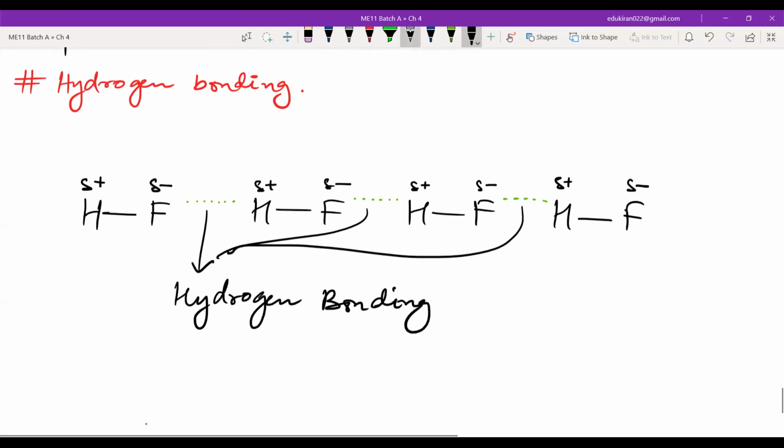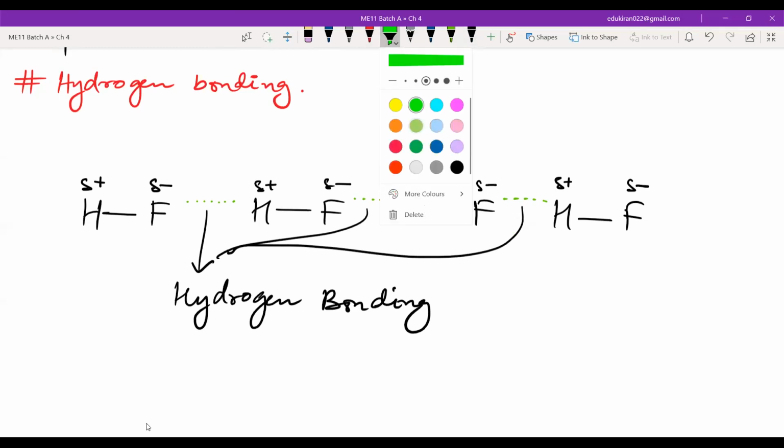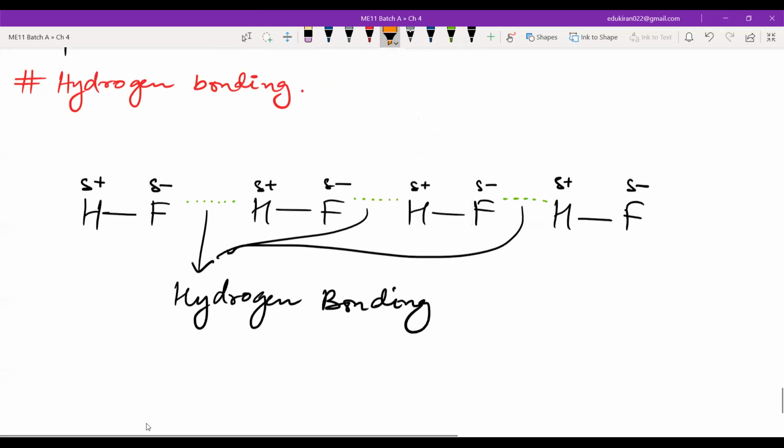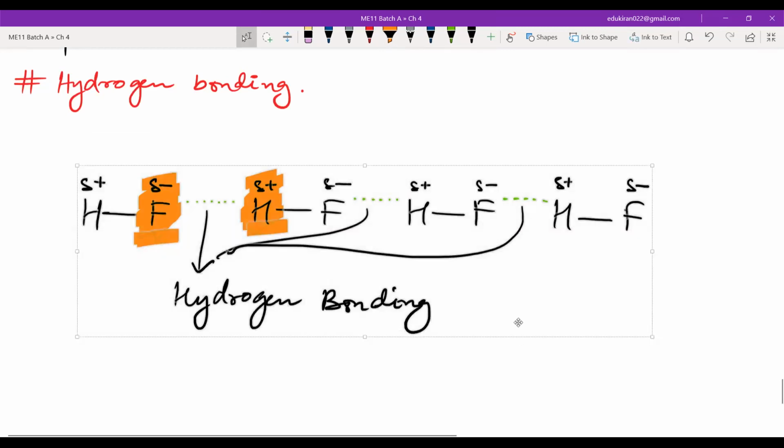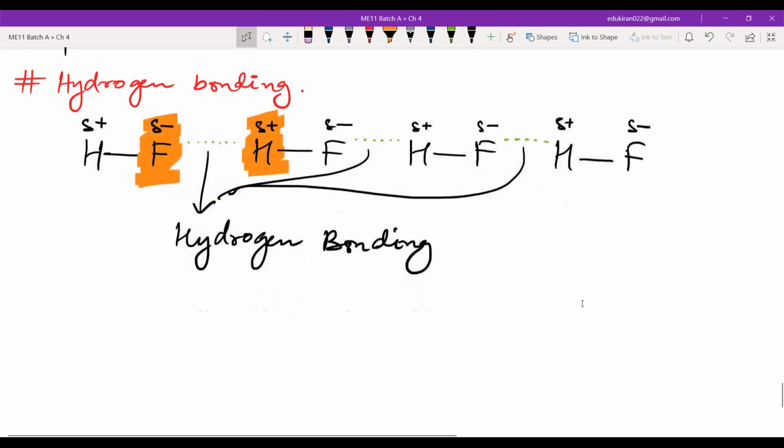Okay. So now how will we define hydrogen bonding? We have the more electronegative atom of a molecule and the less electronegative atom of a molecule, and the interaction between them results in hydrogen bonding. Now this is only because hydrogen is very electropositive. I mean, it is very less electronegative.